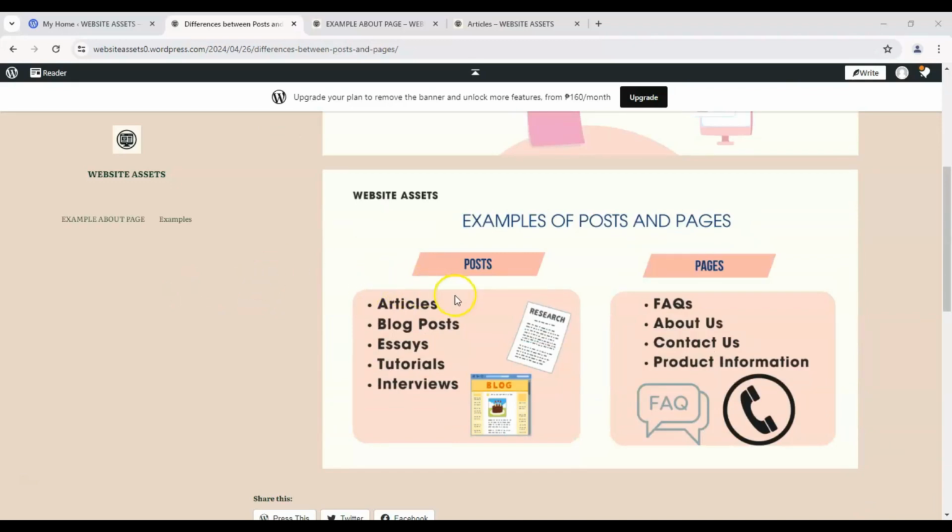So, let's take a look at some use cases. Posts are best used for articles, blog posts, essays, tutorials, and interviews. Like I said, things that are time sensitive, things that might not be relevant tomorrow, but we might want to look back on them, which is why the date is important. While pages are best used for static items such as FAQs, about us, contact us, product information.